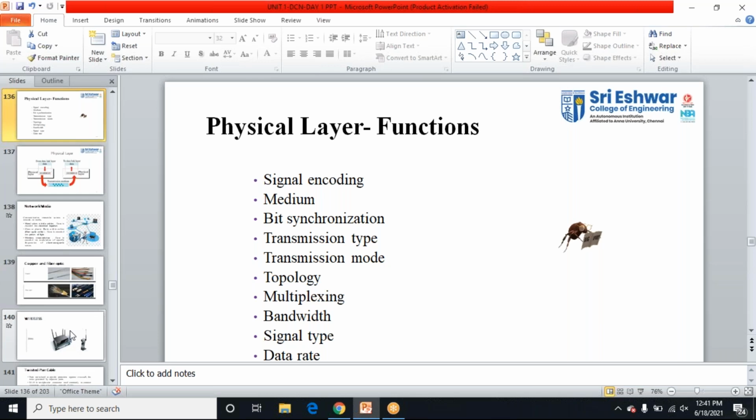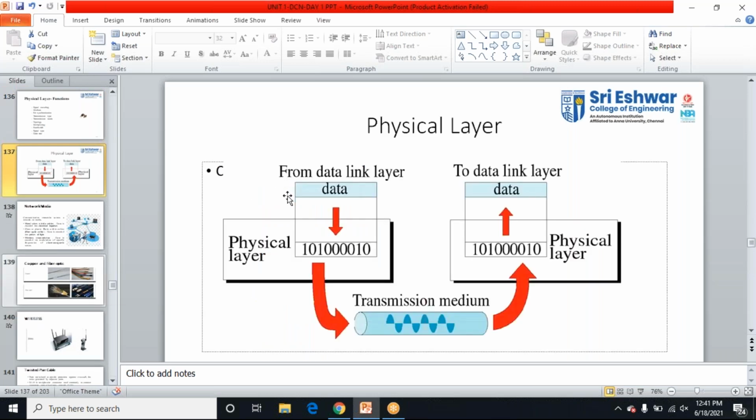And also the transmission speed, the bandwidth, the transmission type, whether I can go for point to point or multi-point, or bit synchronization, or medium of communication, the signal encoding, the signal data rate, bandwidth, everything will be taken care of by this physical layer. See the diagram. This is how the data will come from the data link layer and reach the physical layer. It will be in the form of zeros and ones.